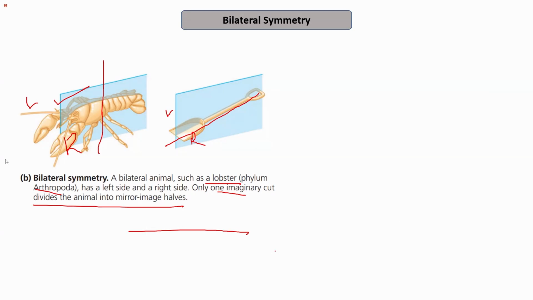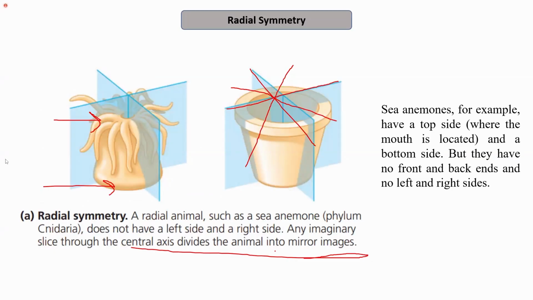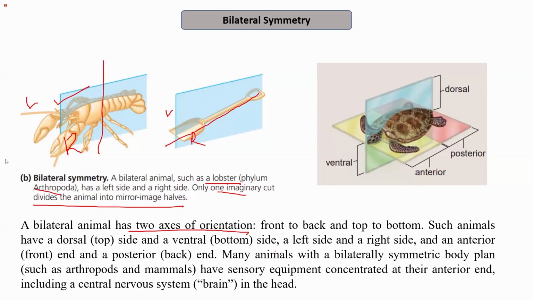Unlike organisms with radial symmetry, where there is no front or back or left and right side, in bilateral symmetry we have front to back and top to bottom orientation. The top side is known as the dorsal side, and the bottom side is the ventral side.